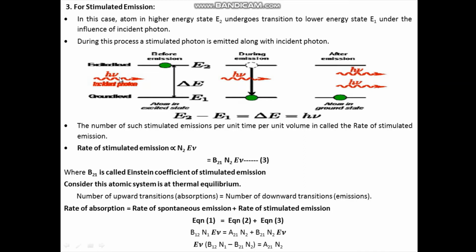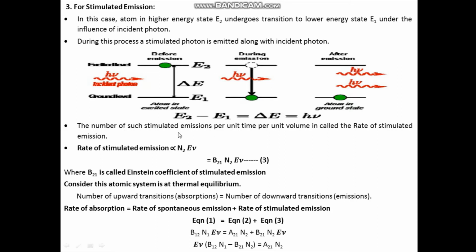So the incident photon h nu interacts with the atom in the excited state E2 and there is a transition from E2 to E1. One transition results in emission of 2 photons, stimulated and stimulating photon.